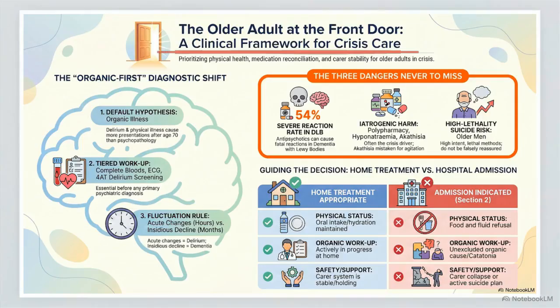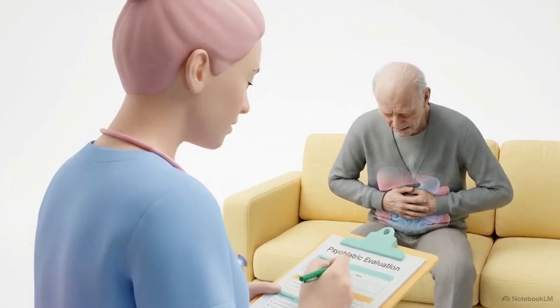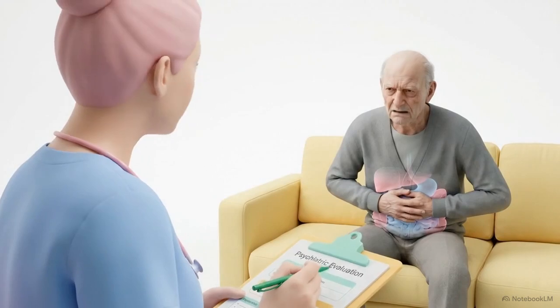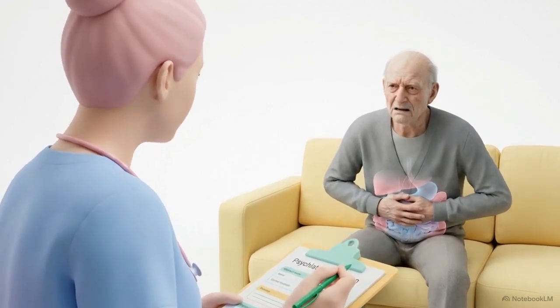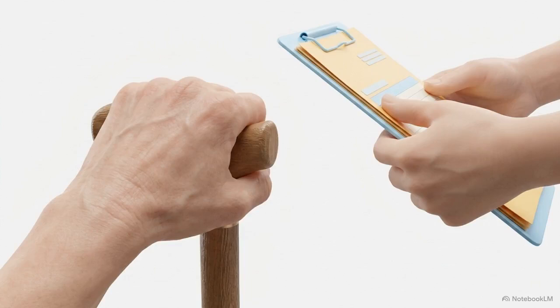This graphic maps out the clinical framework for making that call. In the upper left, we see the absolute rule for older adult care. Past age 70, the default hypothesis must always be organic illness, not psychopathology. Diagnosing a psychiatric disorder before actively ruling out physical drivers, like delirium or a severe infection, leads directly to catastrophic medical errors. Treating a hidden physical emergency with standard psychiatric assumptions actively endangers the patient's life right there at the front door.